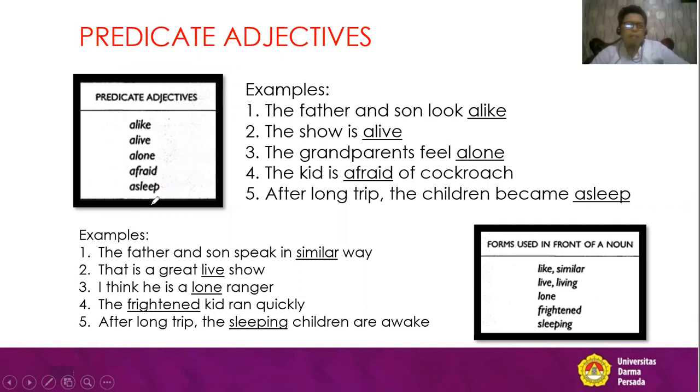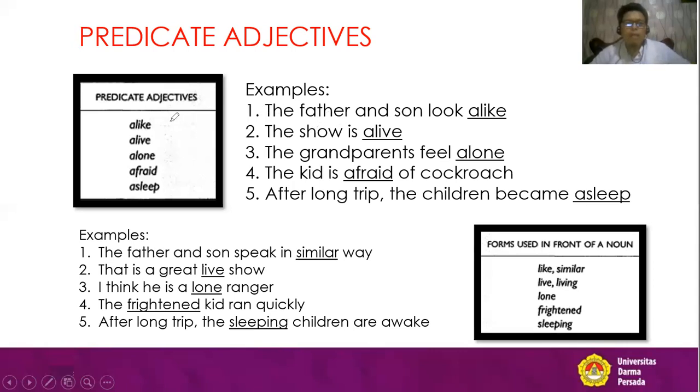We put in our mind that the position of these predicate adjectives is always after a linking verb, after to be, or after some linking verb. Let's see the examples, everybody.